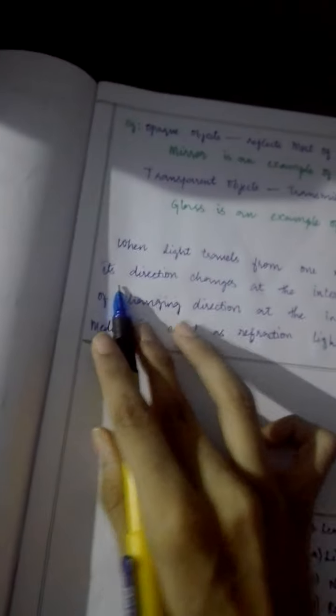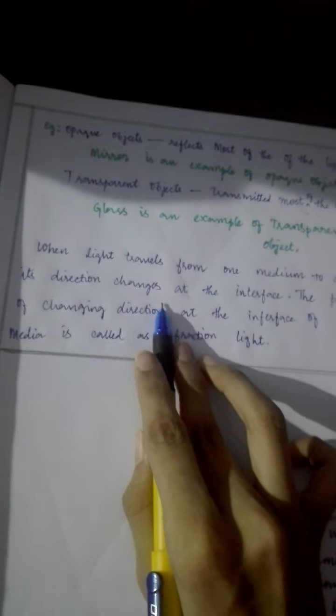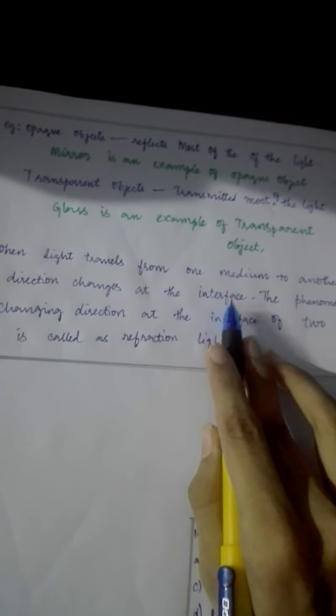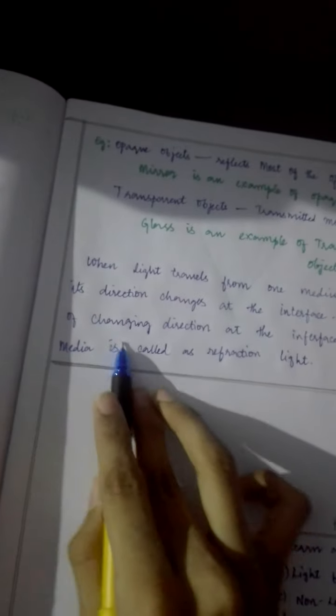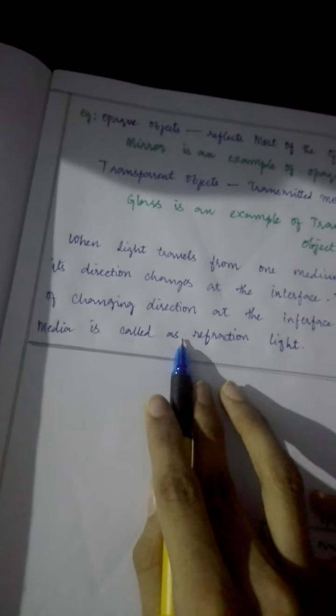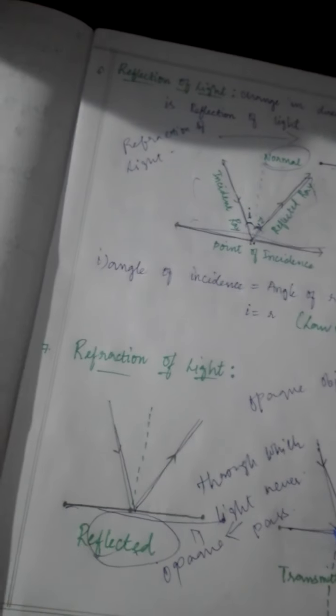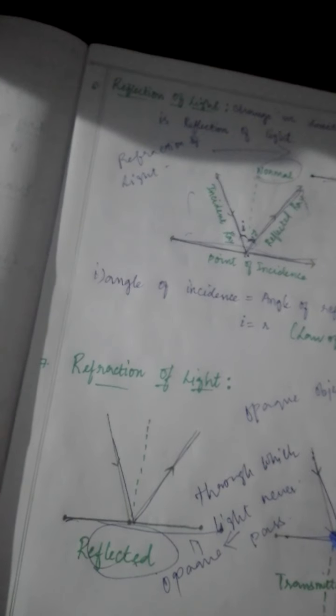Okay children, when light travels from one medium to another, its direction changes at the interface. The phenomenon of changing direction at the interface of two media is called refraction of light. See this medium over here, where the light is transmitting, and it changes direction at the surface. That is called refraction. Okay children.